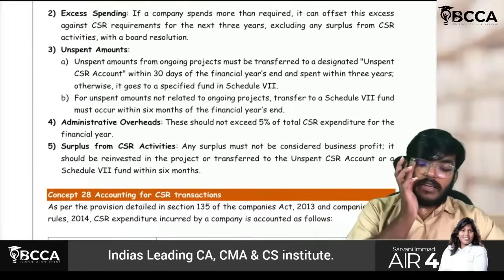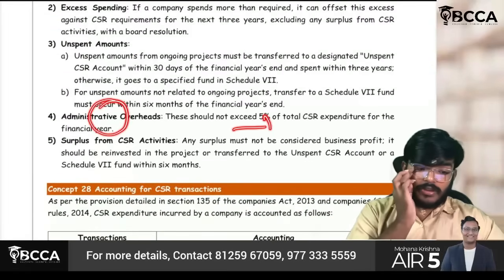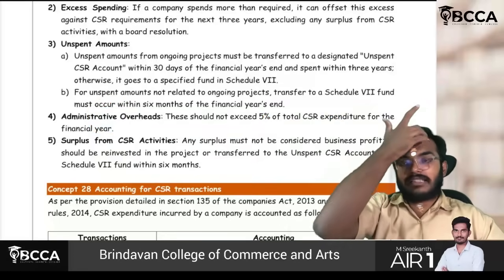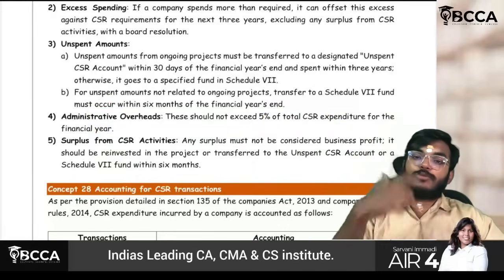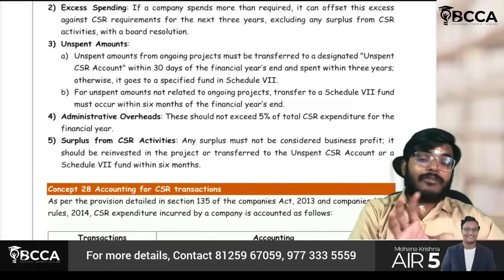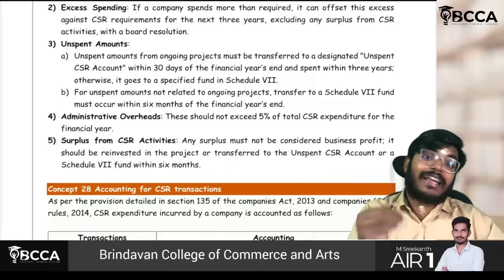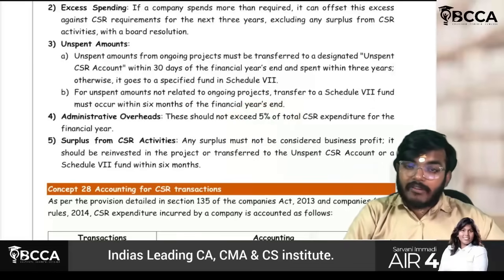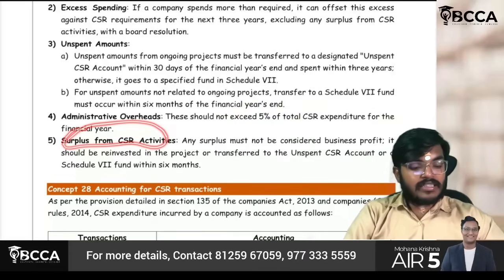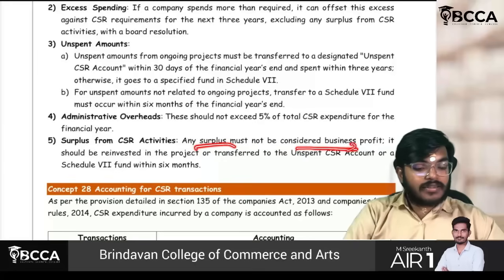You have to check: administrative overhead should not exceed 5% of total CSR expenditure. Administrative overhead means salaries, for example, if you have employed some supervisor. Whatever salaries you are paying will not be considered as CSR if it exceeds 5%. We will be taking only a maximum of 5%. Next, surplus from CSR activities means any surplus should not be considered in business profit.